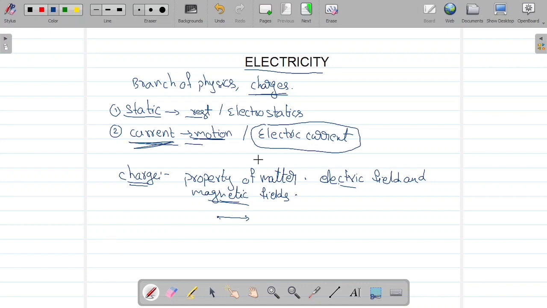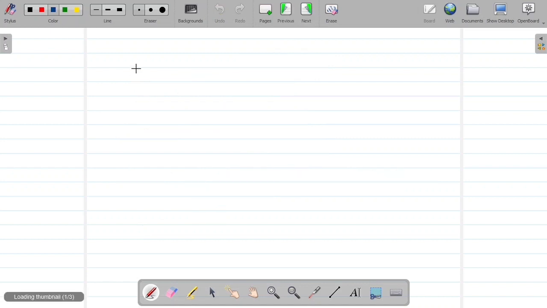Here there are a few properties of charge. So what are they? Properties of charge. Basically, the first one can be taken as charges being of two types.